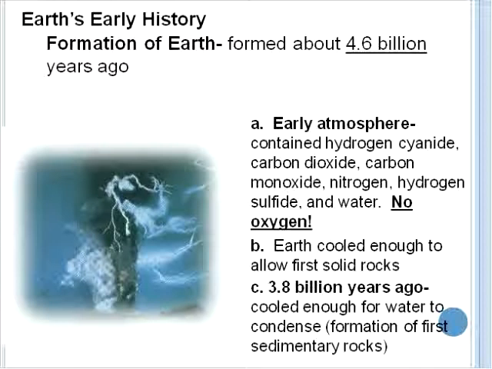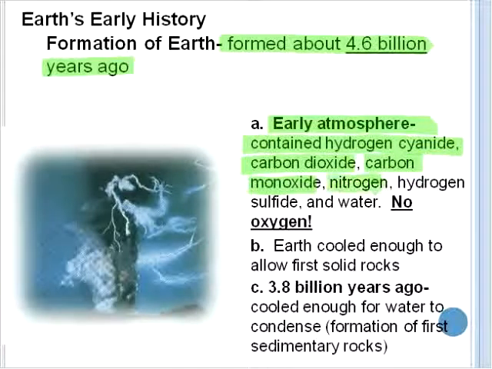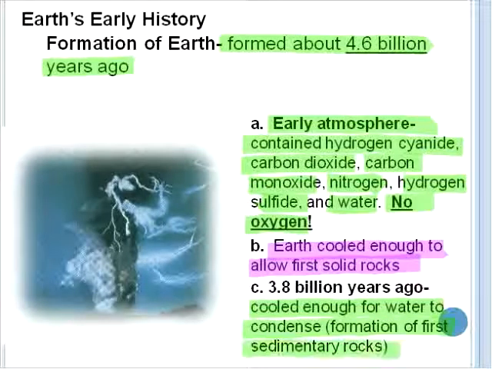So the geological evidence indicates that the Earth formed about 4.6 billion years ago. We know that the early atmosphere contained a number of gases: hydrogen cyanide, carbon dioxide, carbon monoxide, nitrogen, hydrogen sulfide, and water. Yet there was no oxygen, or evidence of it, in the early atmosphere. The Earth then cooled enough to form the first solid rocks, and about 3.8 billion years ago, the Earth cooled enough for water to condense, which led to the formation of the first sedimentary rocks.